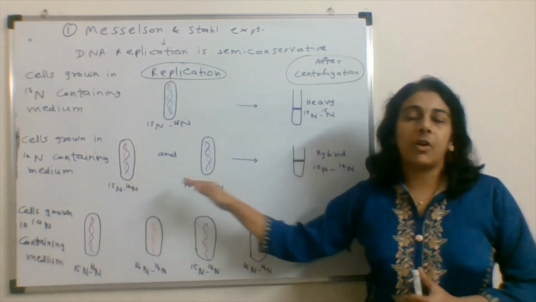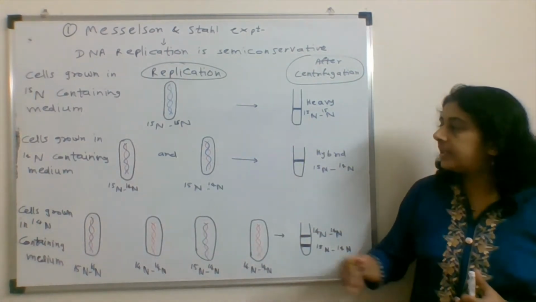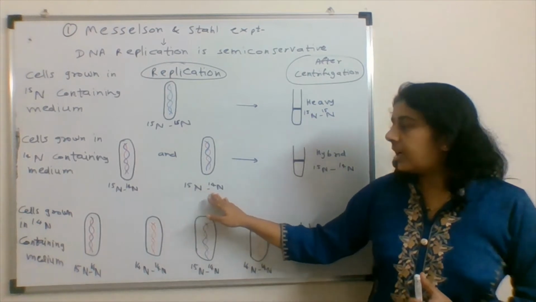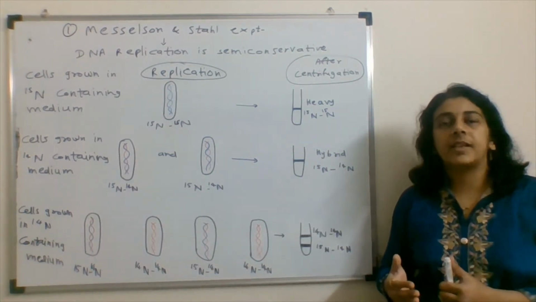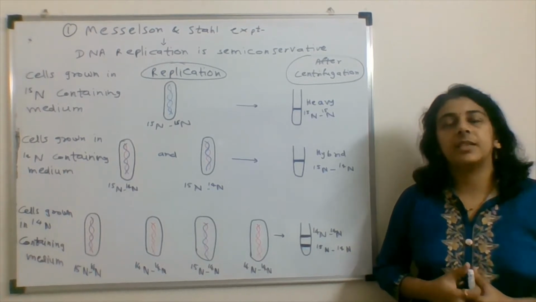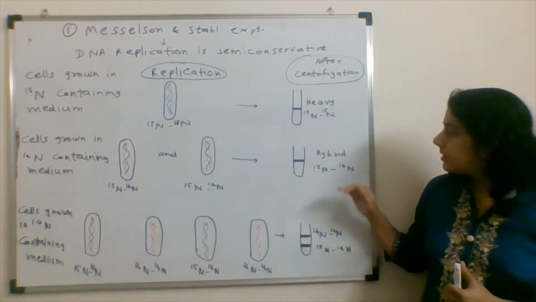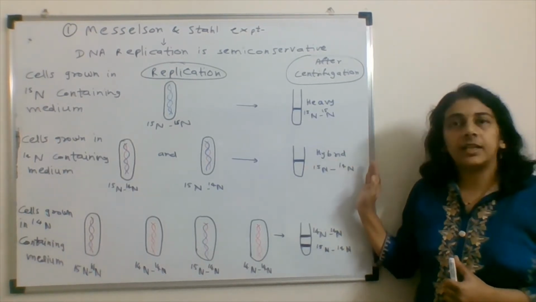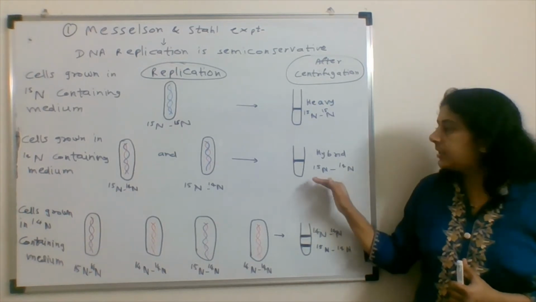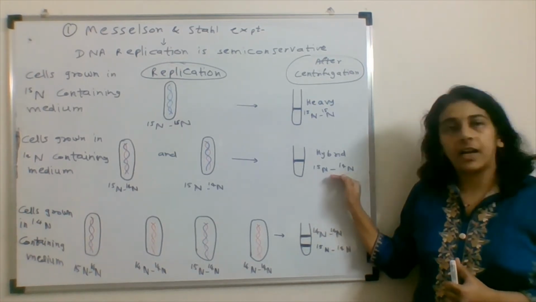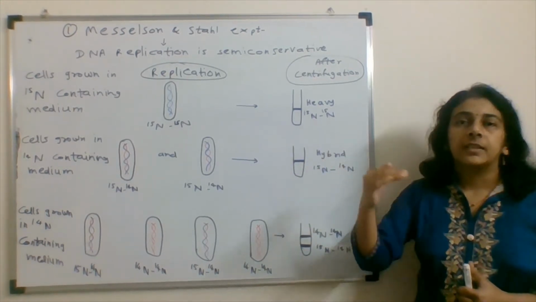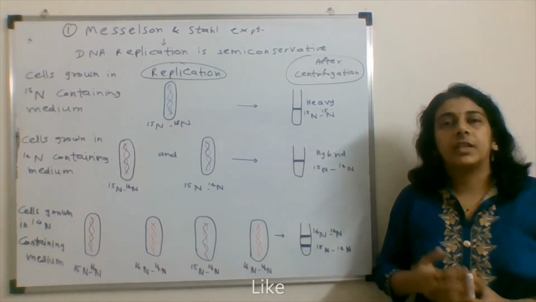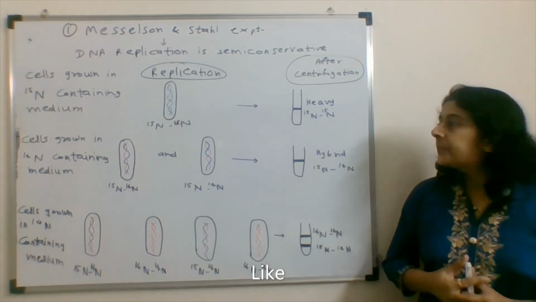The newly formed cells have N15 and N14. One strand is labeled with N15, one strand is labeled with N14. So under the density gradient centrifugation, the results observed were about the hybrid. In the initial stage, the results were observed about the heavy isotope.